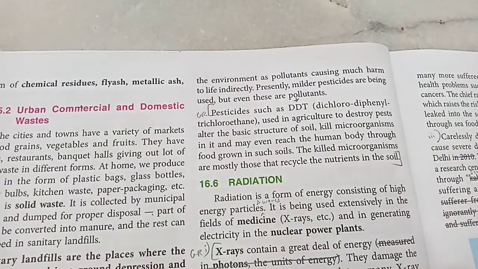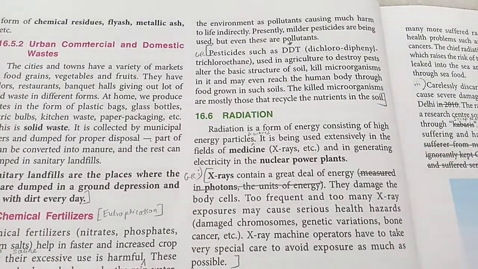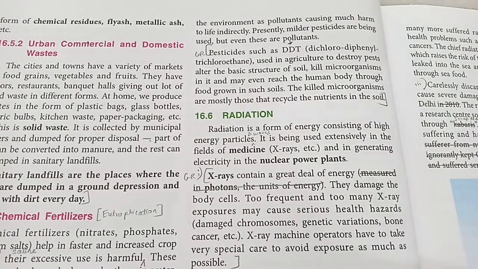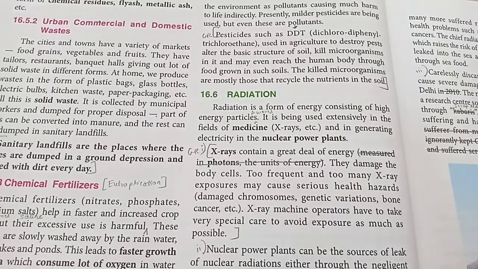The next type of pollution is radiation pollution. Radiations like X-rays, gamma rays can also be dangerous in large quantities. Let me teach you 3 examples. First of all, the X-rays, which are given out by various machines in the labs, at the airports, etc. In great quantity, X-ray can damage our chromosomes and genes. They can cause bone cancer, etc. So we should avoid them as much as possible.